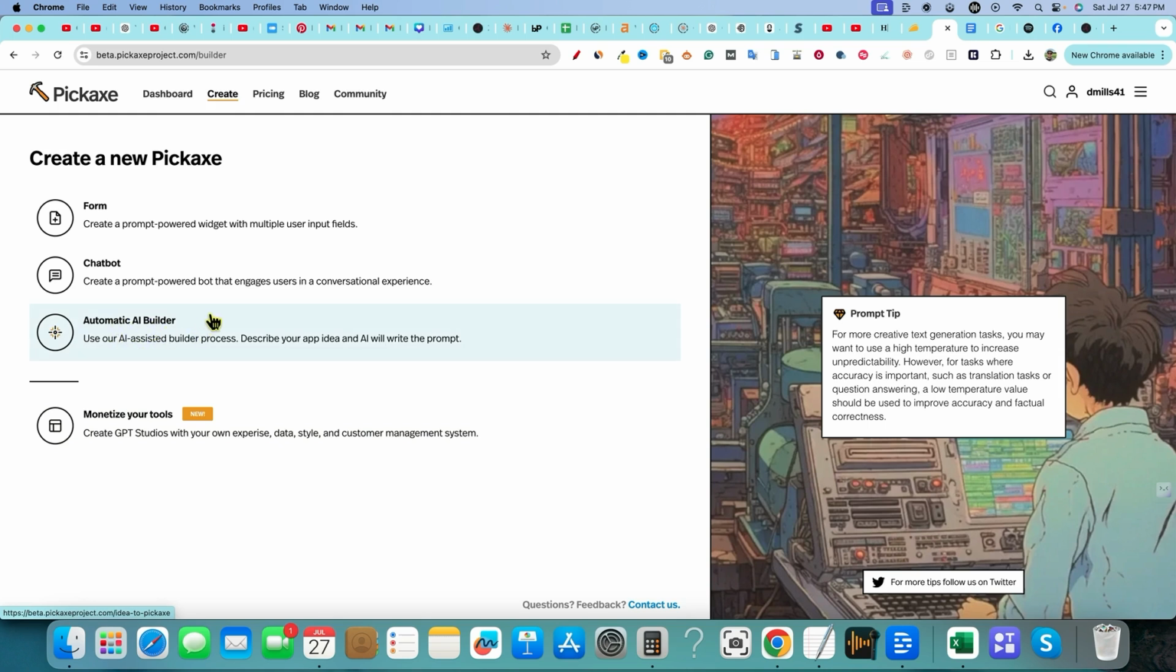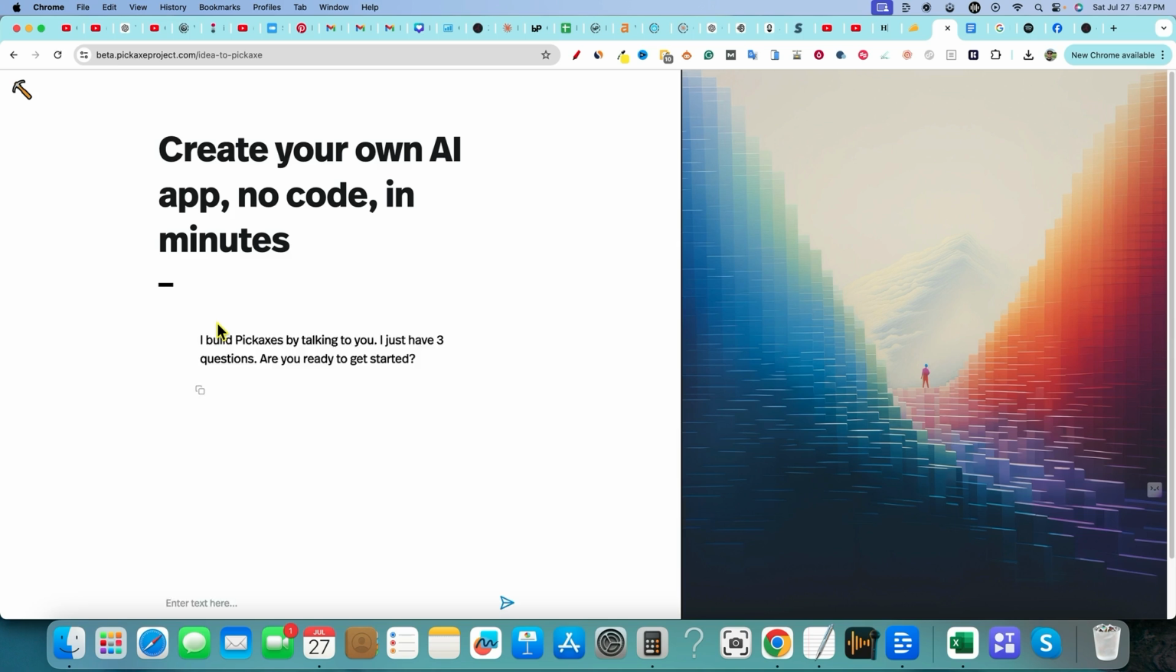You can use their AI-assisted builder process to describe your app idea, and AI will write the prompt. Super cool. So it's similar to ChatGPT, obviously, but remember, this is more customized. It's external, and then you can also monetize this and build your own apps. Super cool. Imagine all the people out there that don't know about ChatGPT, or businesses that need something in their business that you can solve, some type of SEO app for them or something like that.